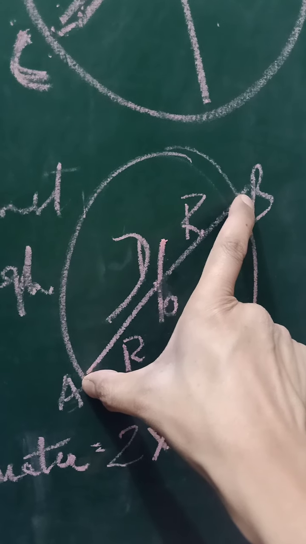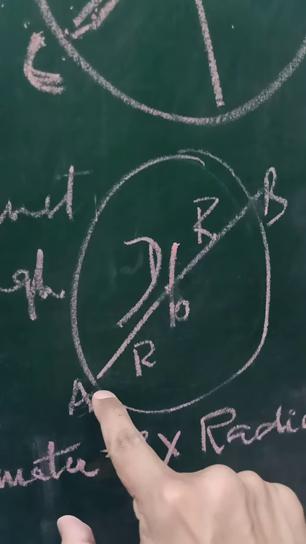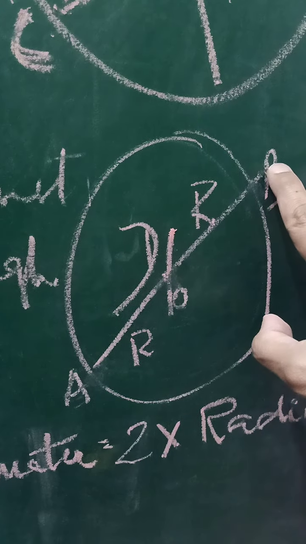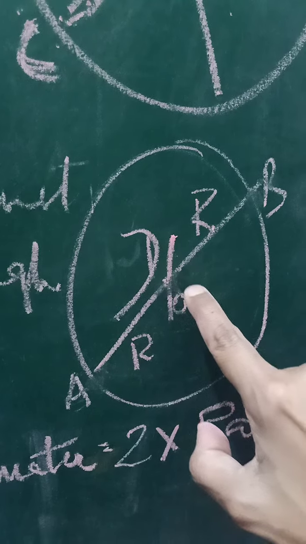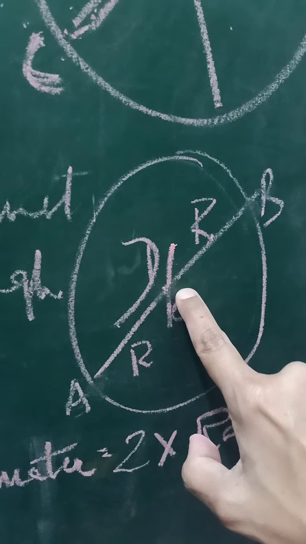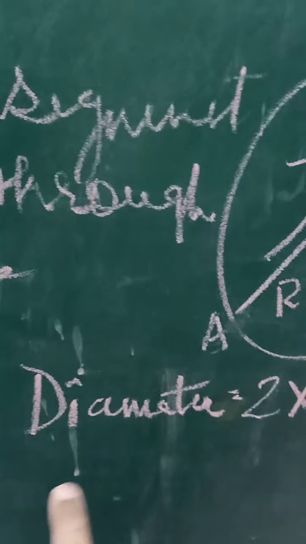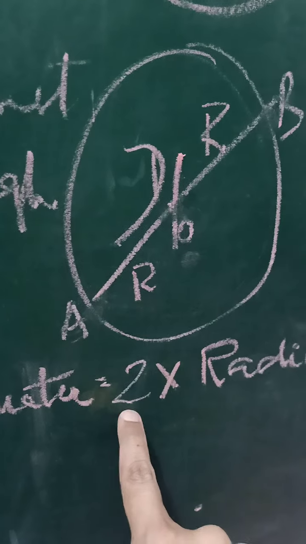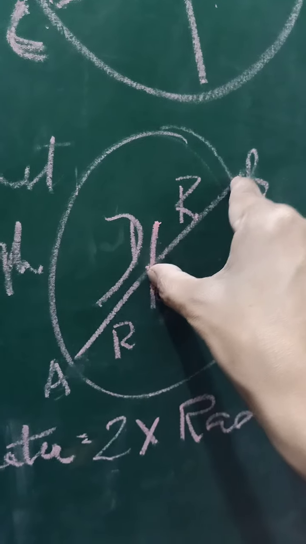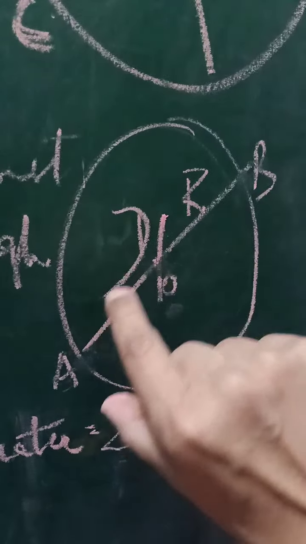So what is diameter of the circle? Diameter of the circle is a line segment passing through the center of the circle. See, this is a line segment AB. It is passing through the center of the circle. So diameter is the line segment passing through the center of the circle. And what will be the value of diameter? Diameter will be 2 into radius. See here, one radius, another radius, and the value of both the radii will always be the same.